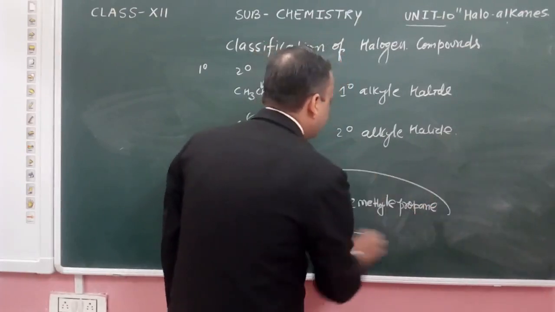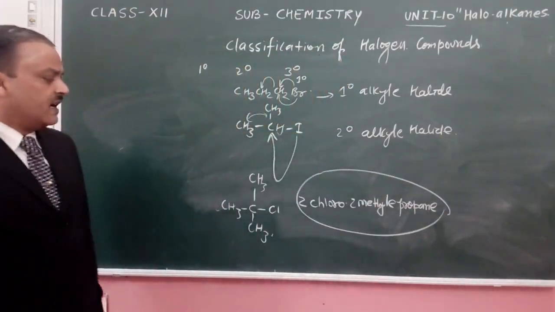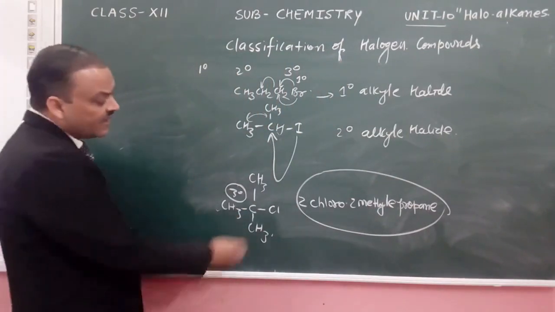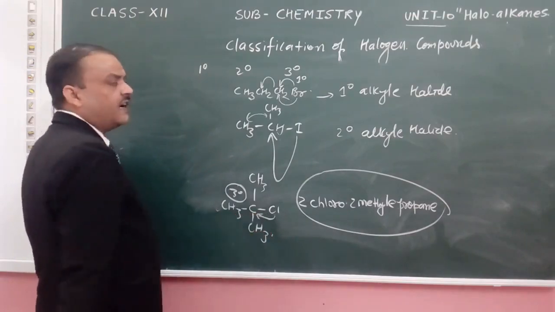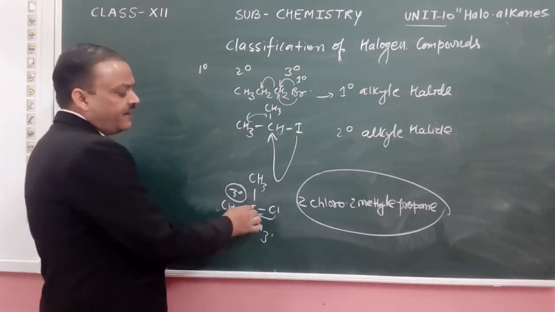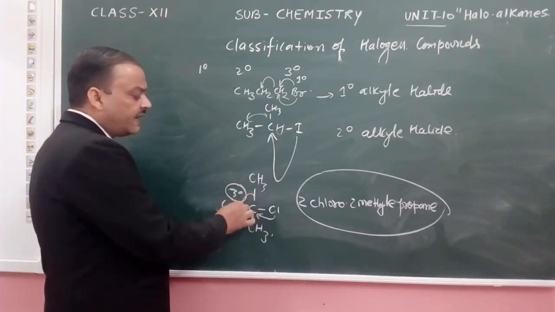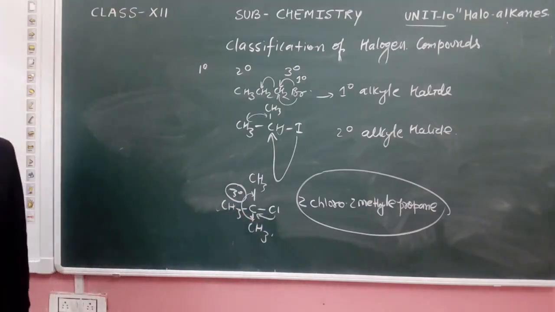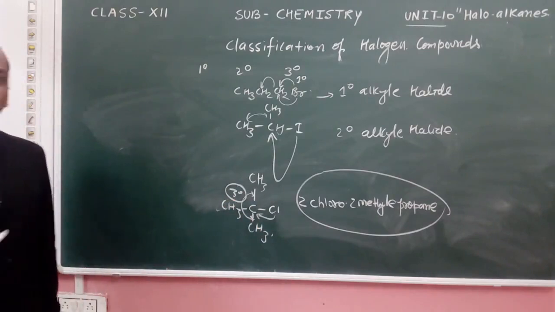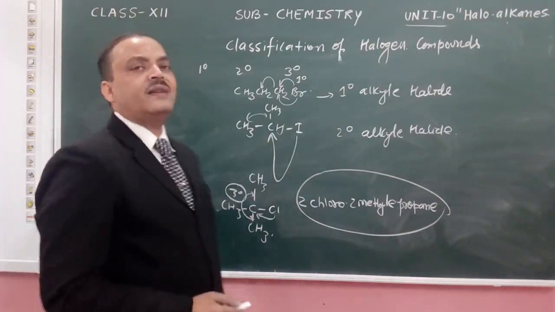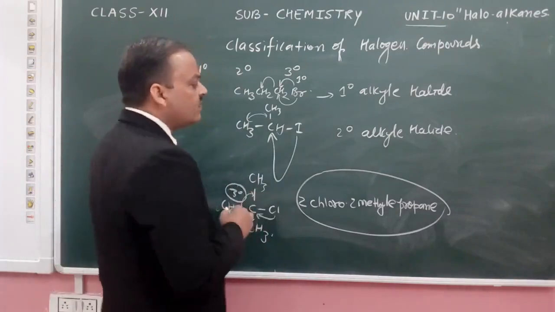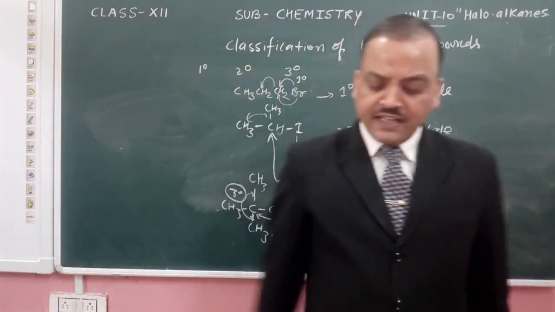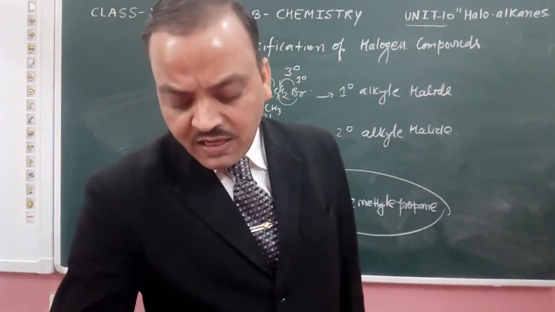The name of this compound is 2-chloro-2-methylpropane. So it is 3 degree, because the carbon bearing the chlorine is attached to another three carbon atoms. That is about the degree of the halogens.